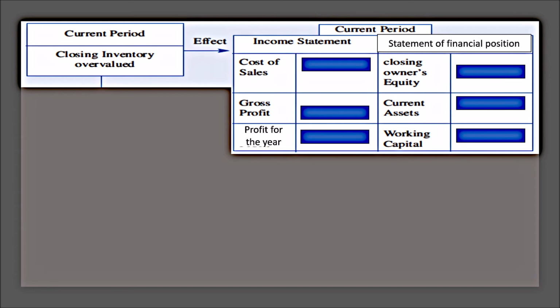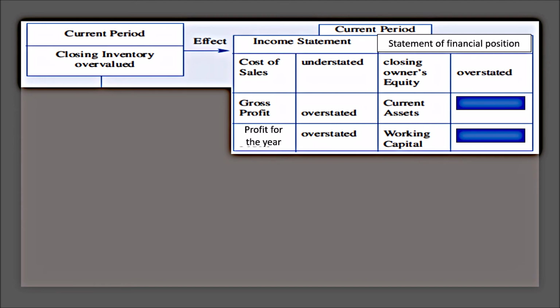We've seen earlier, when closing inventory is overvalued, cost of sale would be understated, that is, decreases. Gross profit is overstated, that is, increases. Profit for the year will be overstated, that is, increases. In the statement of financial position, the closing owner's equity would be overstated. The current assets total would be overstated. The working capital, also known as the net current asset, would be overstated.